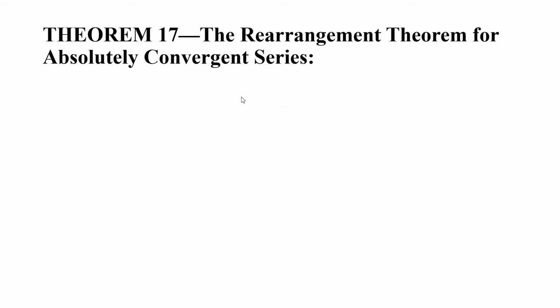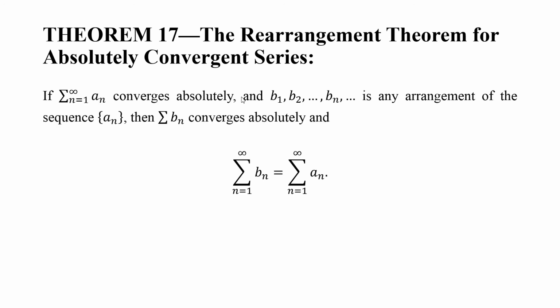The rearrangement theorem for absolutely convergent series: if sigma an converges absolutely and b1, b2, bn is any arrangement of the sequence an, so this series is the sum of the terms from this sequence, and if we rearrange the terms of the sequence as b1, b2, bn, then sigma bn converges absolutely.